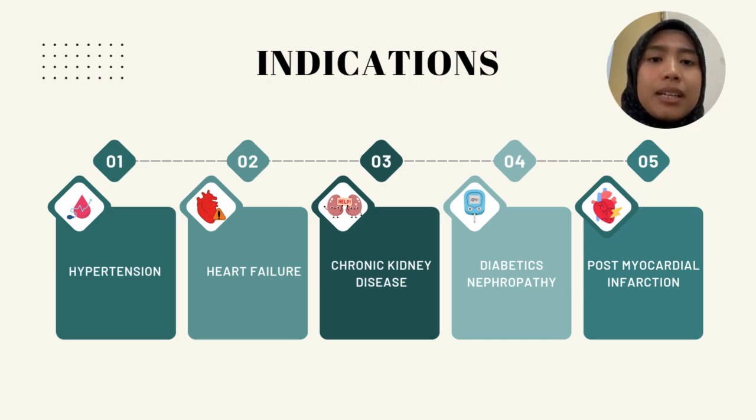Chronic kidney disease. This medication can help by slowing the progression of kidney damage, especially in people with diabetes, which can help in reducing protein in urine, which is a marker for kidney damage, and lowering blood pressure. And next is diabetic nephropathy. It will help in reducing the pressure in the kidney's filtering unit and slowing the decline in kidney function. Lastly is post-myocardial infarction. The renin-angiotensin aldosterone system can be overworked or overactivated after a heart attack, which can further damage the heart. This medication can help by reducing the risk of future heart events and improving heart function.